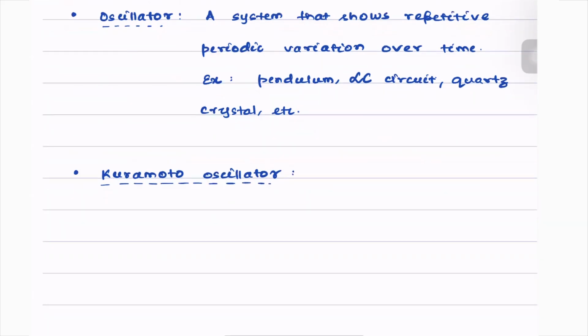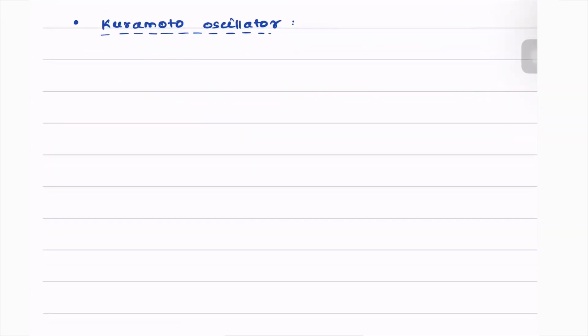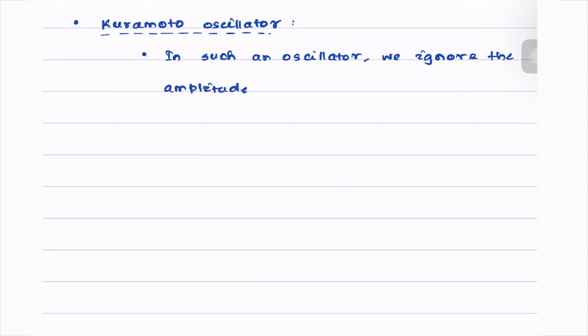In a Kuramoto oscillator, we ignore the amplitude and focus only on the phase of oscillation.